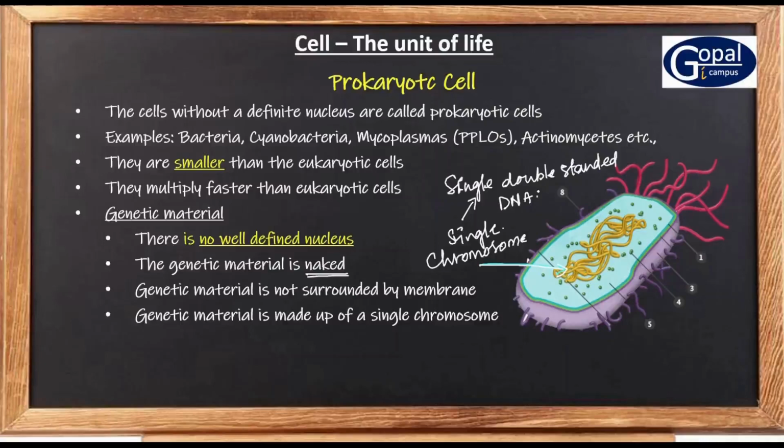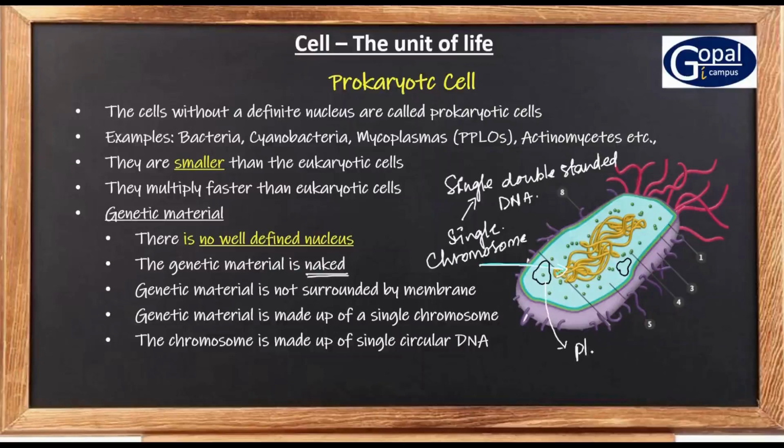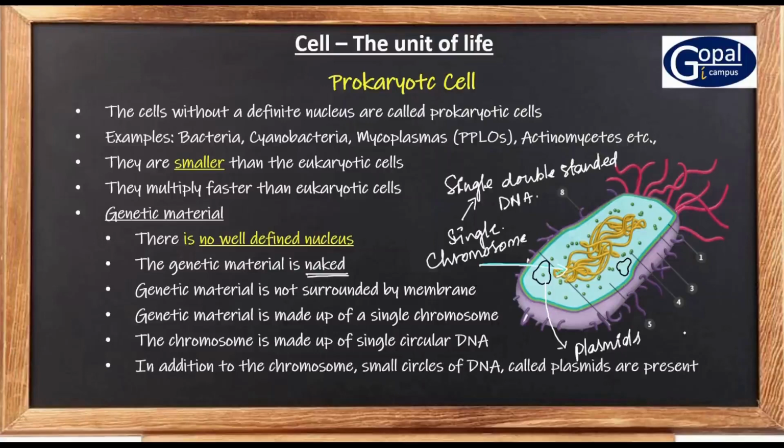In addition to this single double-stranded DNA molecule, you can find some small circles of DNA also present in the bacterial cell. And these small circles of DNA are called plasmids. And these plasmids provide antibiotic resistance